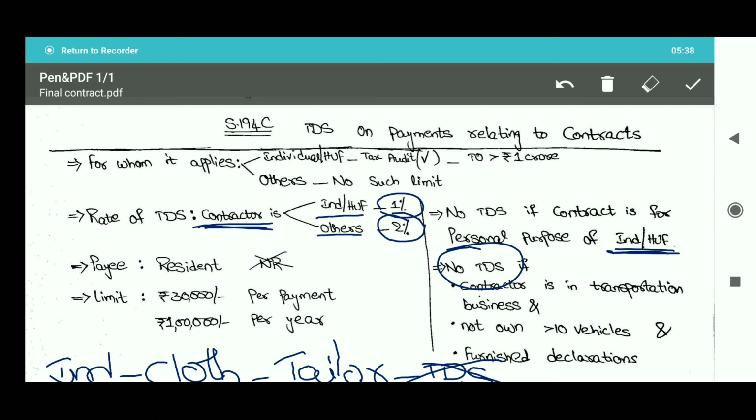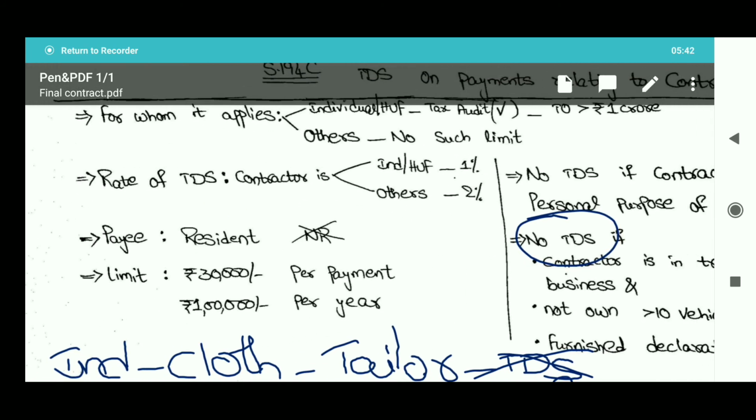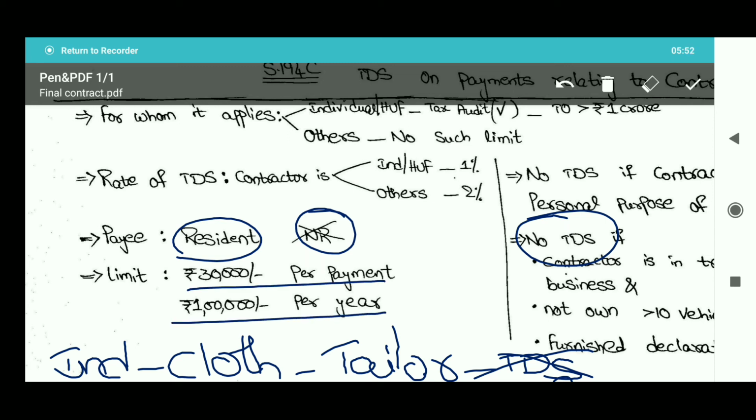The payee, the person who is receiving the amount, must be a resident. He should not be a non-resident, and the limit is 30,000 per payment and rupees 1 lakh per year. If the payment is more than 30,000 per payment or more than 1 lakh per year, TDS shall be applicable.